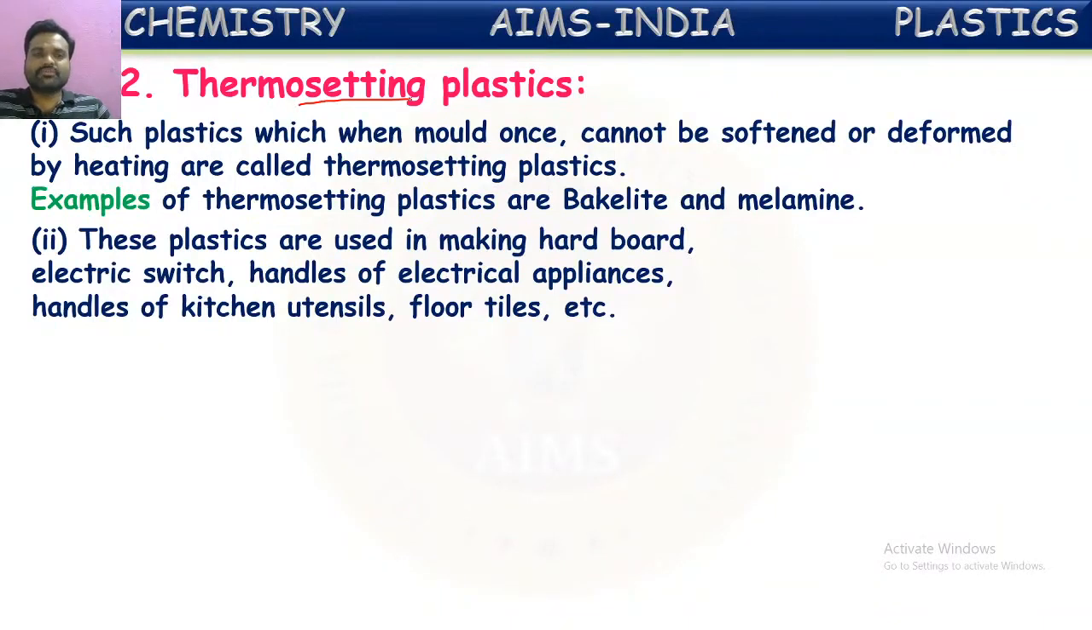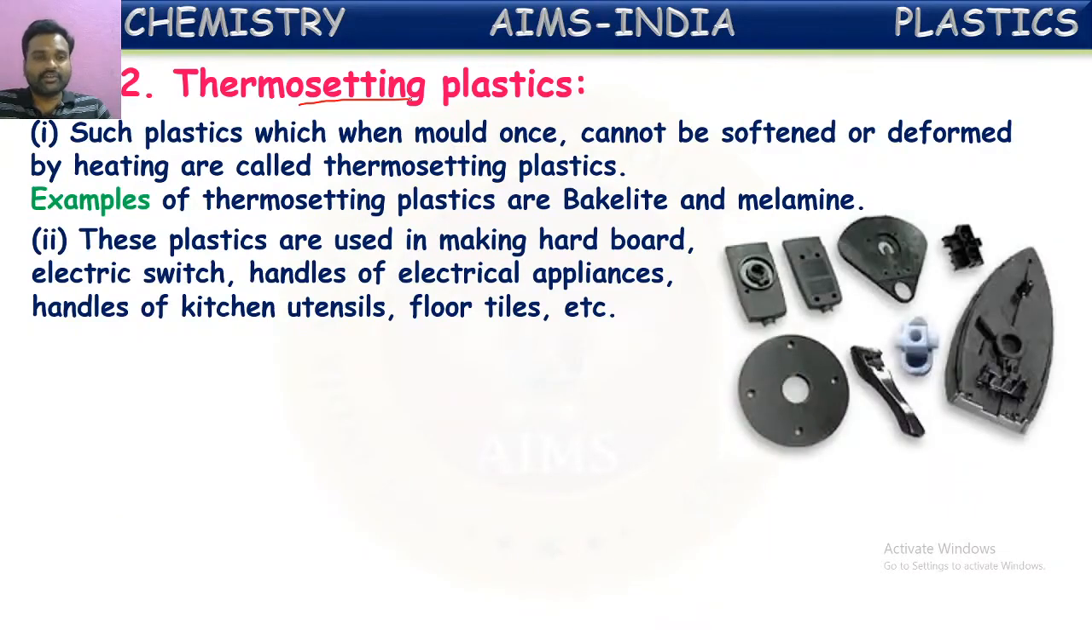These plastics are used in making hard boards, electrical switches, handles of electrical appliances, handles of kitchen utensils, floor tiles, etc. So in these all, thermosetting plastics are used. You can see here hard tools, mostly they are made up of the thermosetting plastic. Handles of cooking utensils, because they should be hard enough, and electrical plugs and switches, these all are made up of thermosetting plastics. They will be very hard, but once they are made into that form, they cannot be remolded.